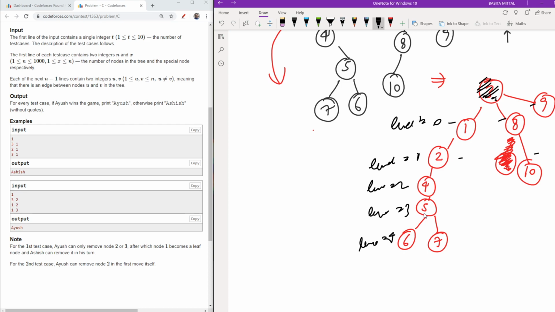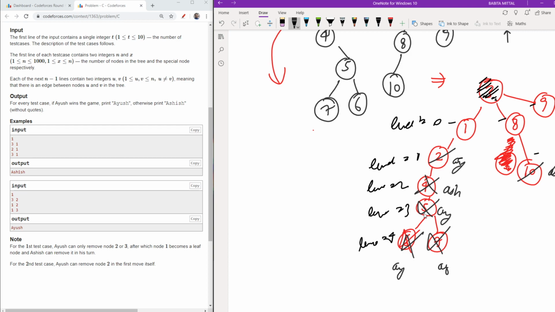Now you will say, Aryan, how will it help me? See, as I said, I will first remove the farthest leaves, because ultimately it will not affect the answer. So Ayush will remove this, Ashish will remove this, Ayush will remove this, Ashish will remove this. Then you have these two, so Ayush will remove this, Ashish will remove this.